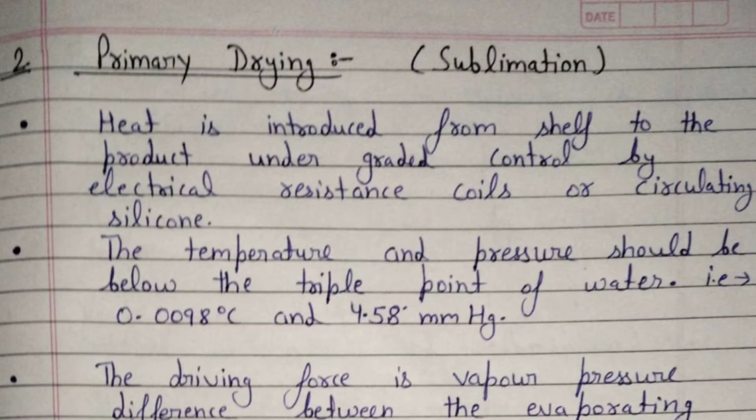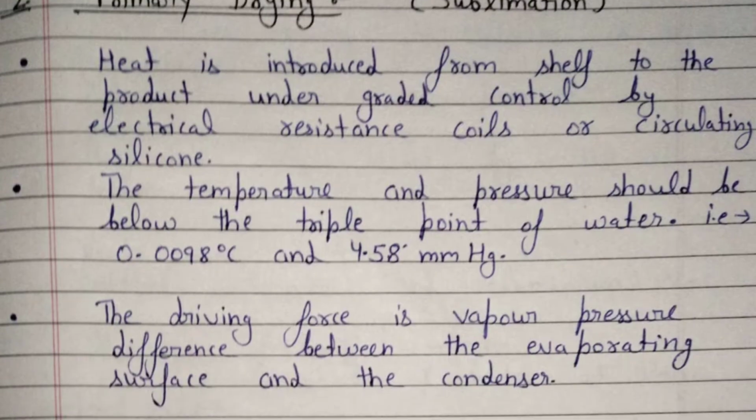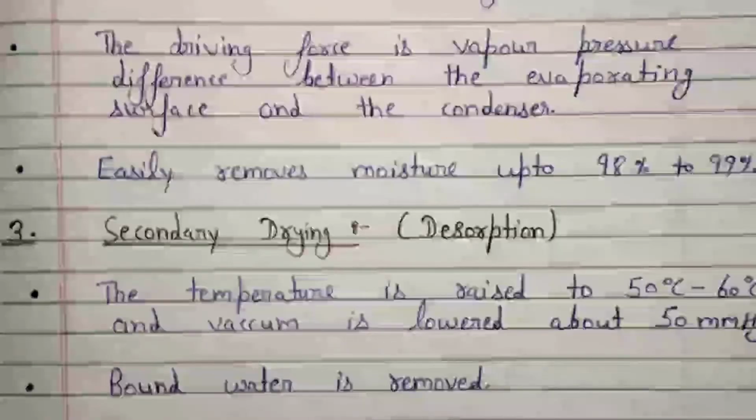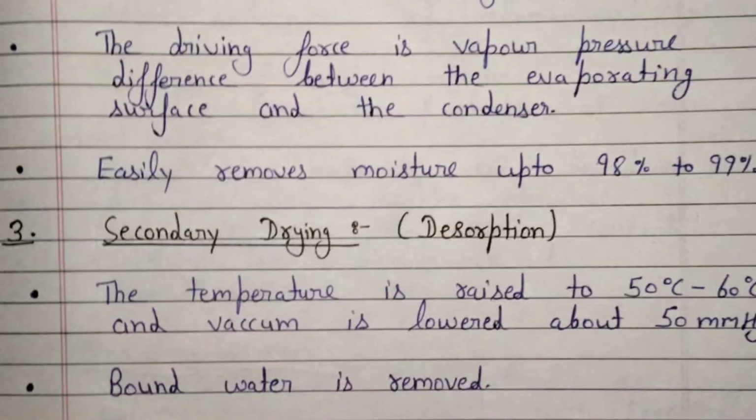Second is the primary drying stage, which is also called sublimation. Heat is introduced from the shelf to the product under graded control by electrical resistance coils or circulating silicone. The temperature and pressure should be below the triple point of water, that is 0.0098 degrees Celsius and 4.58 mmHg. The driving force is the vapor pressure difference between the evaporating surface and the condenser. Then it easily removes moisture up to 98 to 99%.